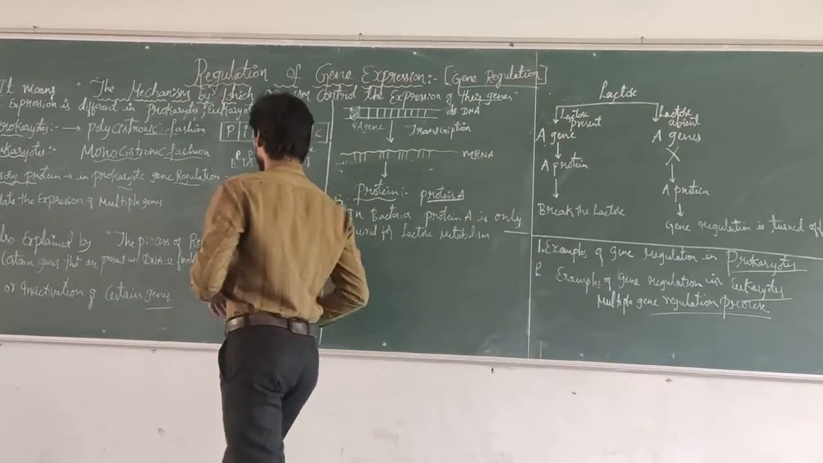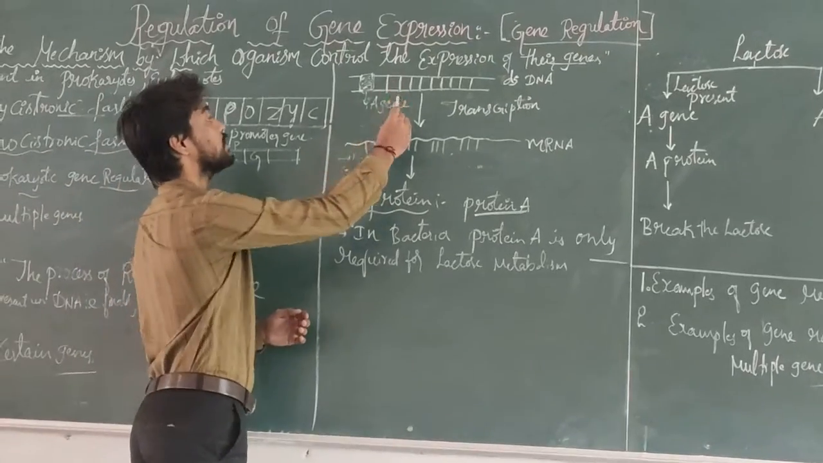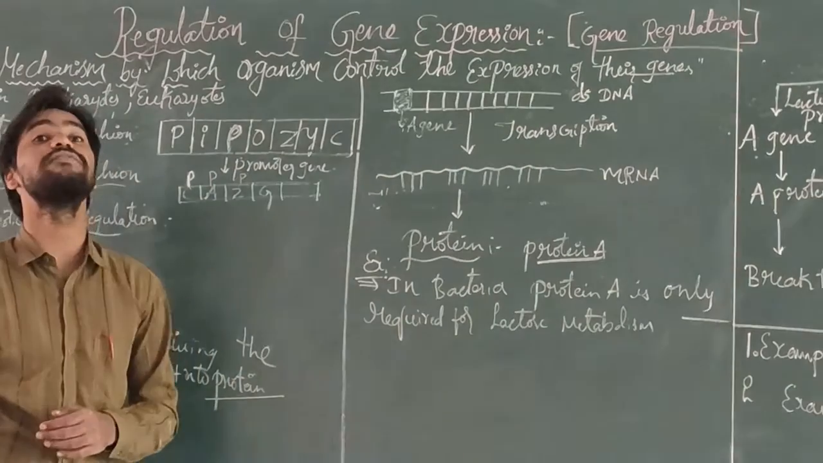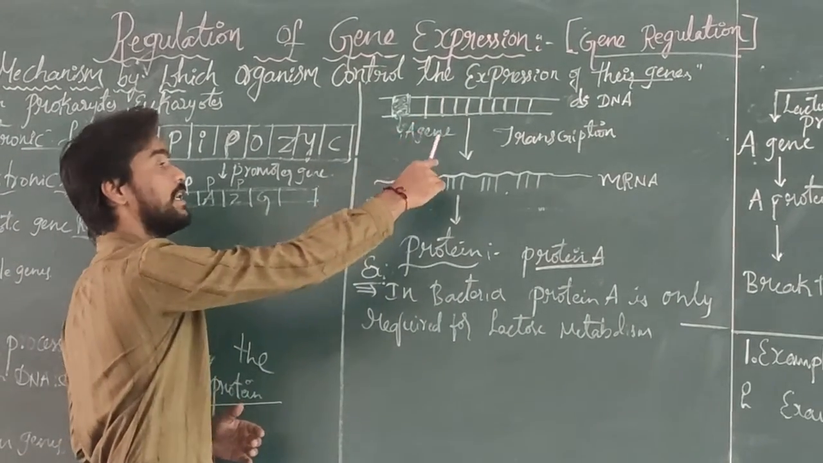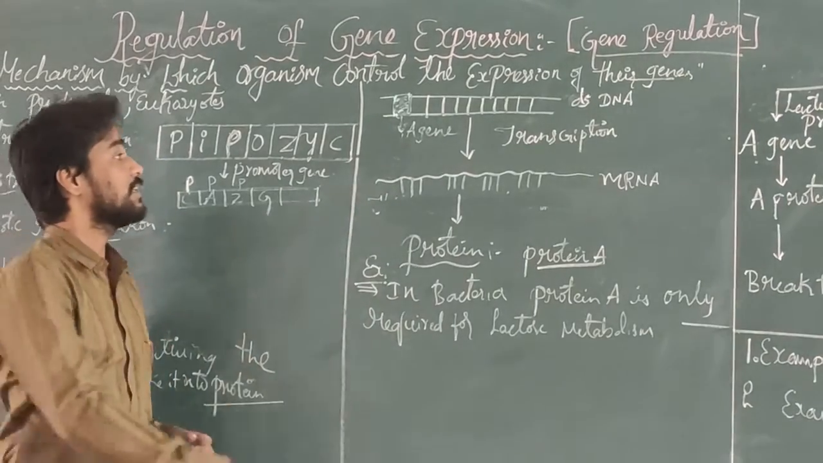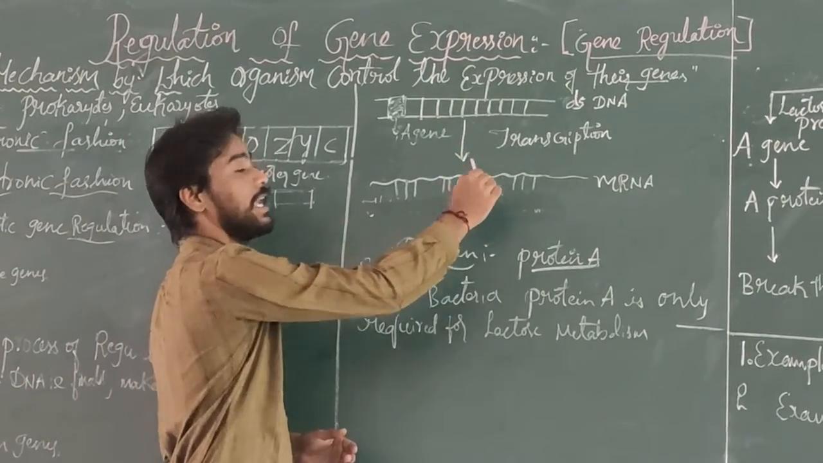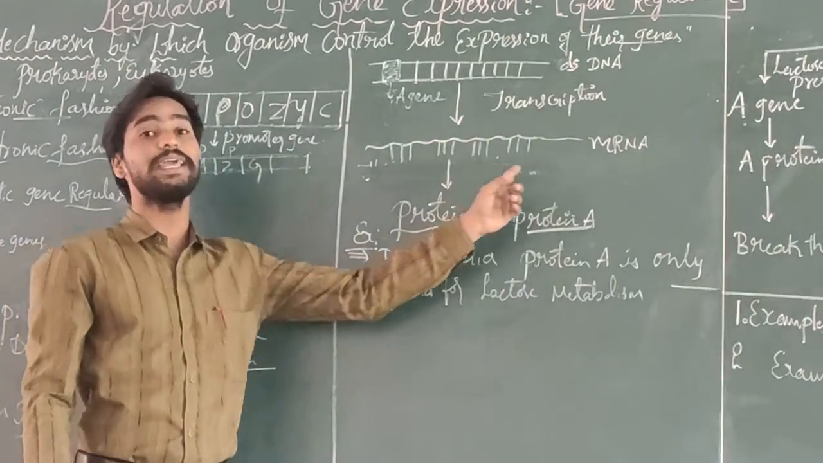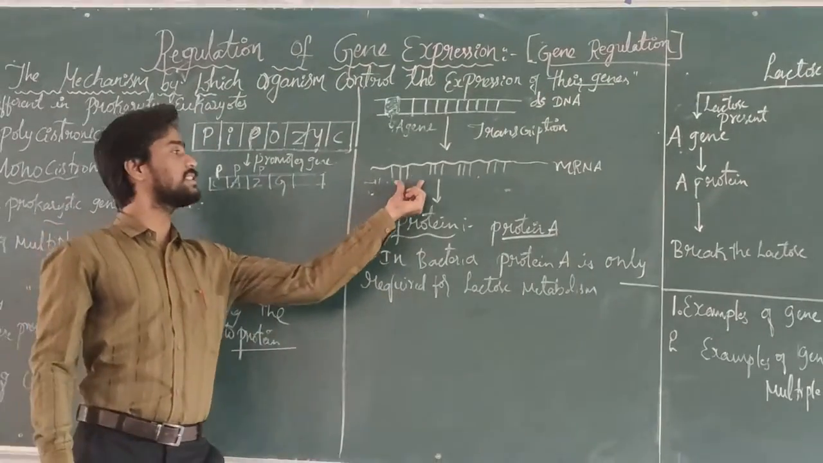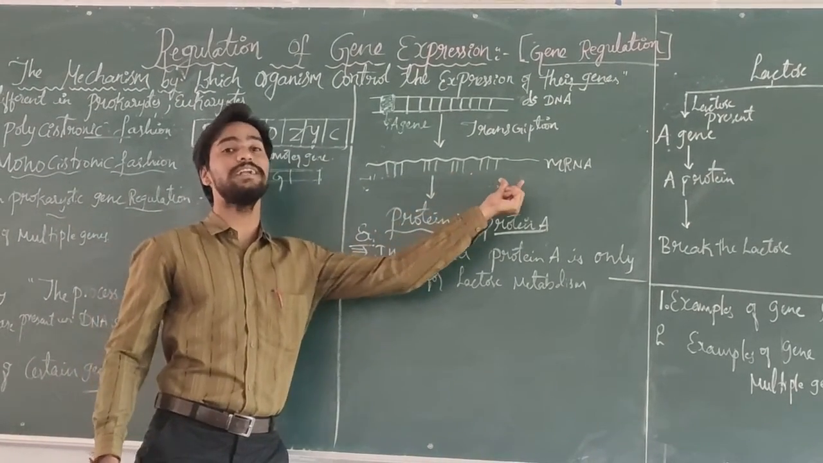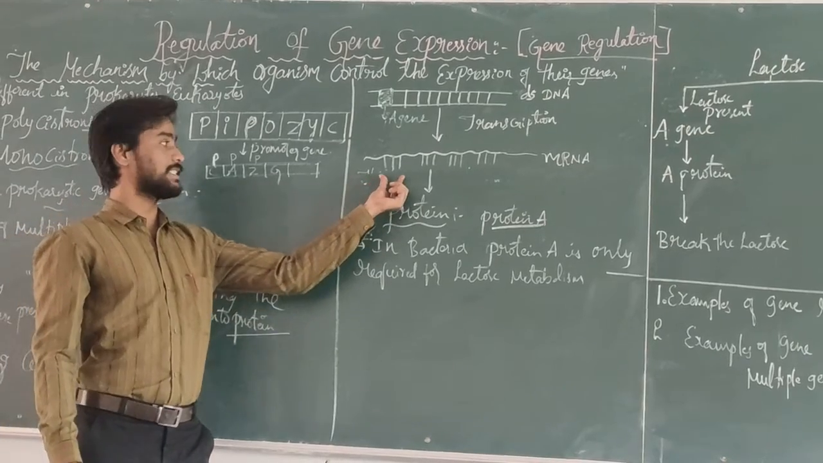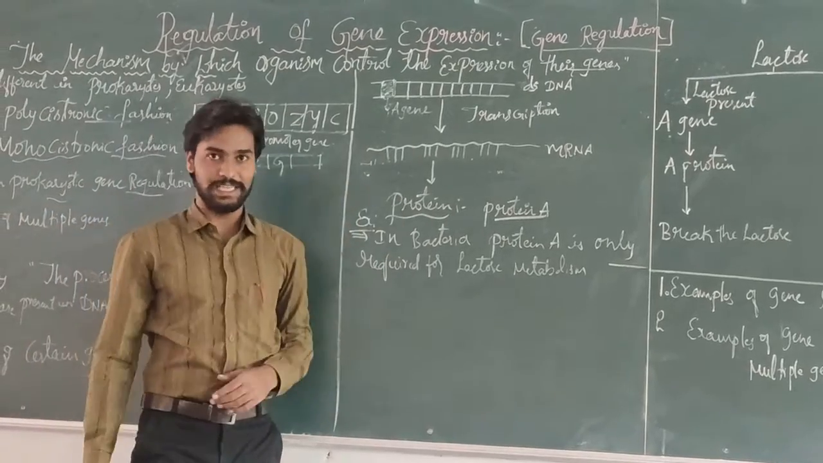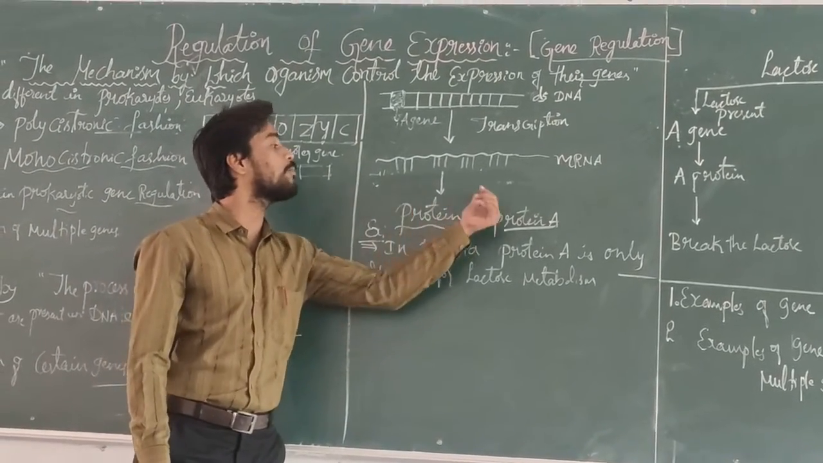Next, take an example. It is a double-stranded DNA. This double-stranded DNA consists of different types of genes in different regions. Consider it is a double-stranded DNA. It is the A gene. This DNA undergoes the transcription process. Finally, this DNA produces the mRNA. This mRNA consists of different genes in different regions. Finally, the genes present in the mRNA are translated into the protein.